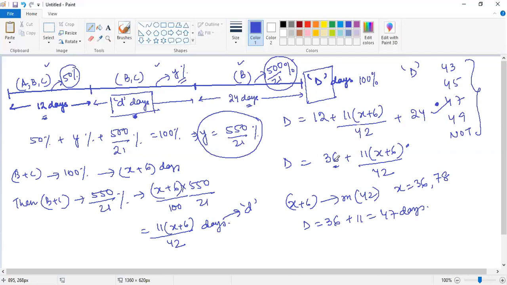This is one homework that you can do. Please check that out. Sit with pen and paper, try to backtrack it and validate why x equal to 78 or a higher multiple of 42 is not possible. Okay? So this is basically one approach that first struck my mind. There is another, shorter approach. I'll tell you right now.